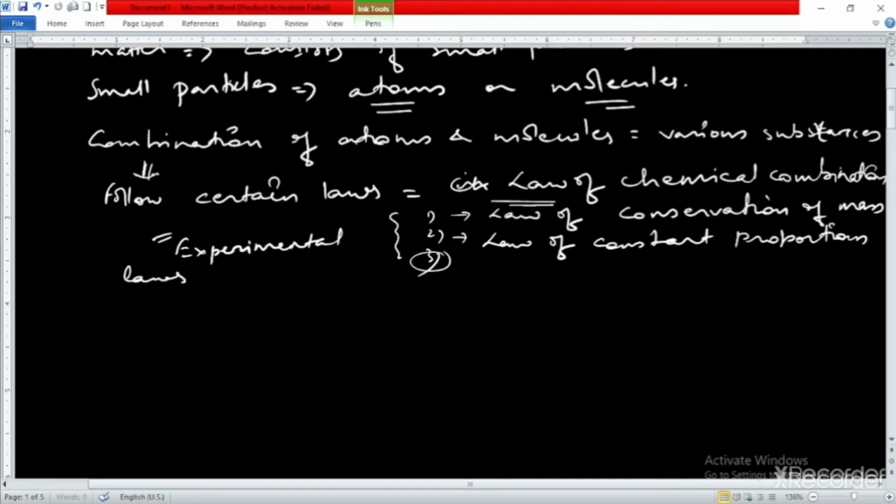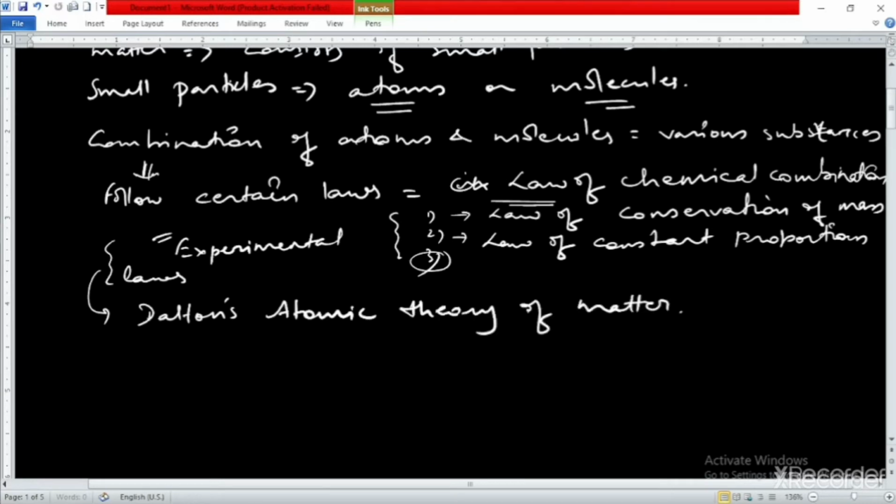To explain these laws further, there came a scientist known as Dalton. So we have one more theory, Dalton's atomic theory of matter. We have understood that Dalton explained these laws on the basis of his theory.